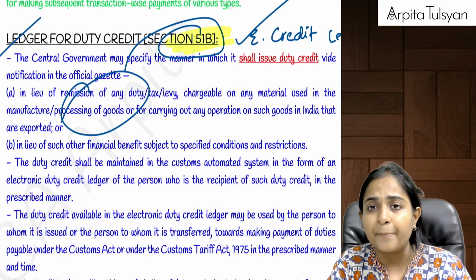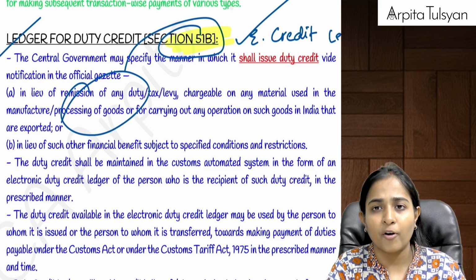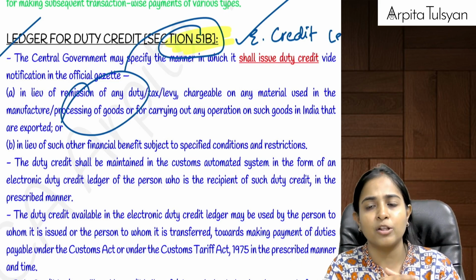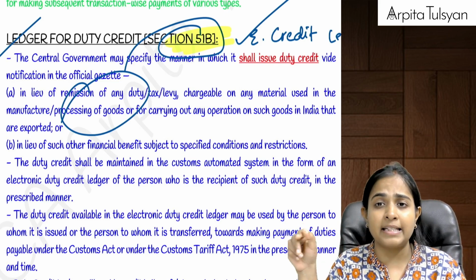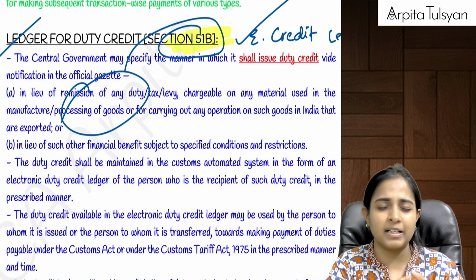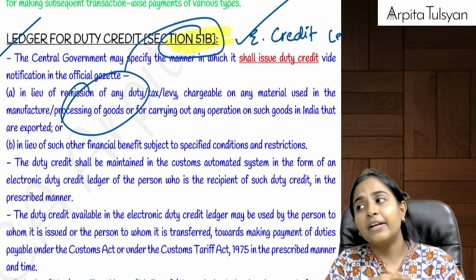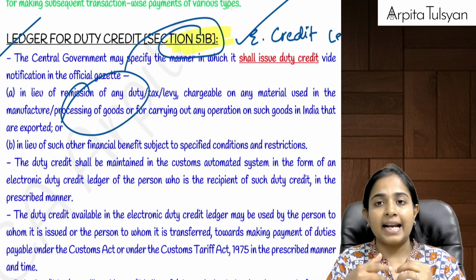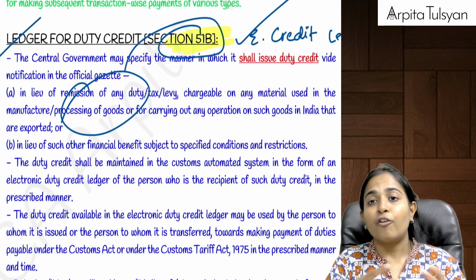Remember the RoDTEP scheme, any exports or imports done under the RoDTEP scheme for the purpose of exports, or the ROSCTL scheme, etc. ROSCTL is anyway not in our syllabus, but if you have done any of these, then in that case also whatever duty you have paid, you get a remission.